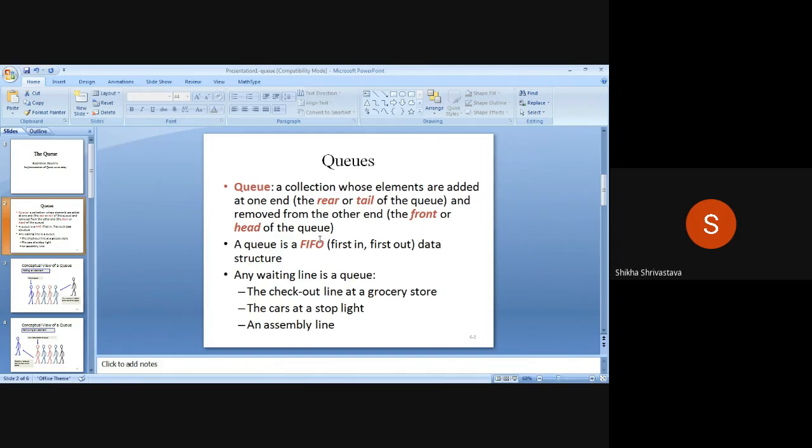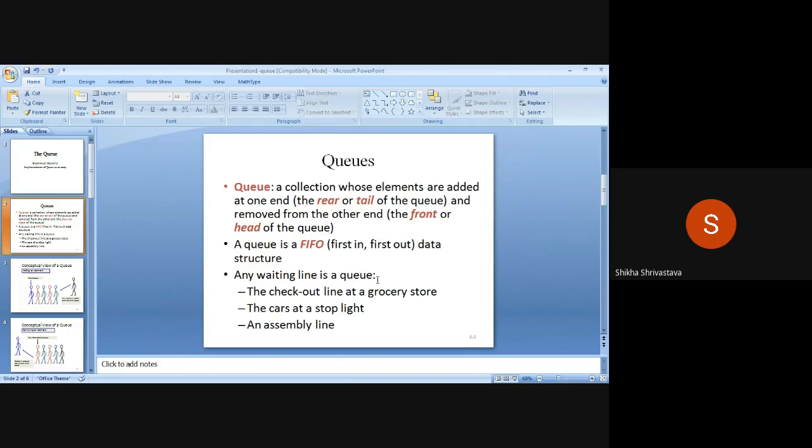So what is queue? Queue is a collection whose elements are added at one end and removed from the other end. It means queue is a linear data structure. It is a data structure which has two ends. One end is called rear and another end is called front. So queue works on the principle of FIFO. FIFO means first in, first out.